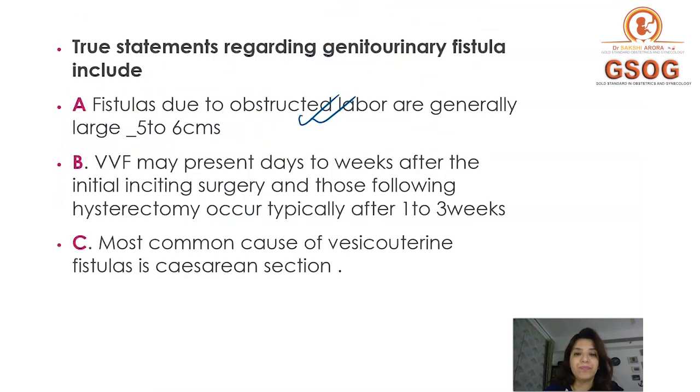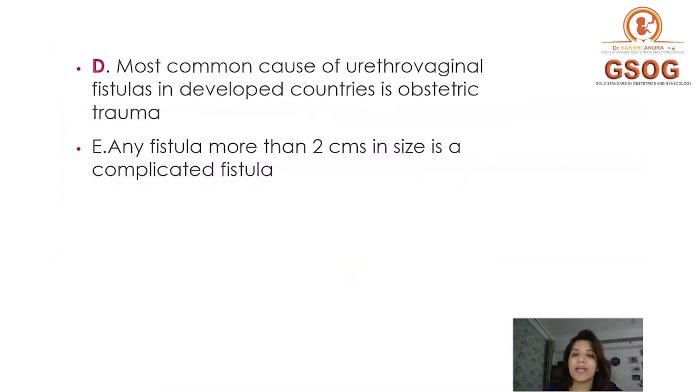Then most common cause of vesicouterine fistula is cesarean section. Again, this is a true statement. I told you that the most common cause of a vesicouterine fistula is cesarean section, right? So here option A, B, C are correct. Let's go and look at option D and E.